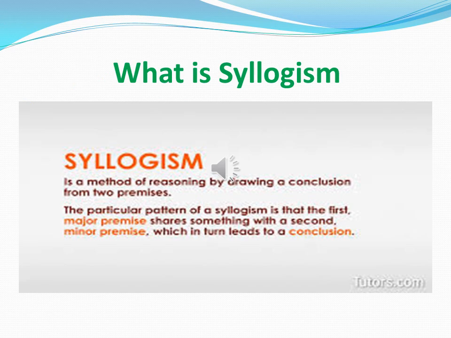What is syllogism? Syllogism is a method of reasoning by drawing a calculation from two premises, like we have defined in the previous slide. The particular pattern of a syllogism is that the first, major premise shares something with the second, minor premise, which in turn leads to a calculation. So the major premise is related to the minor premise, and together they help us draw a calculation. This is called syllogism.